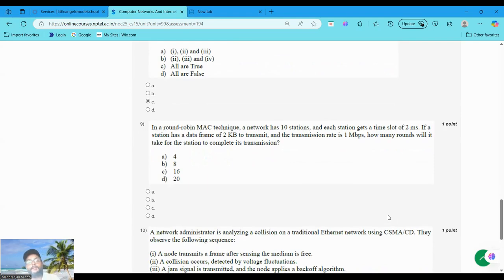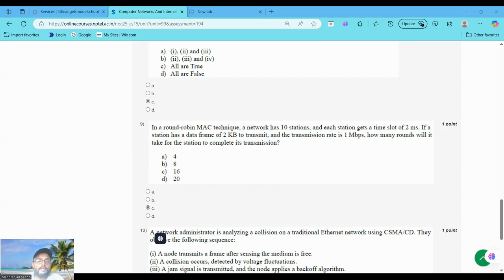In a round robin technique, the network has 10 stations and each station gets a time slot of 2 milliseconds. If a station has a data frame of 2 KB to transmit, and the transmission rate is 1 Mbps, how many rounds will it take for the station to complete the transmission? It will take about 16 rounds. Now let's see how the 16 comes.